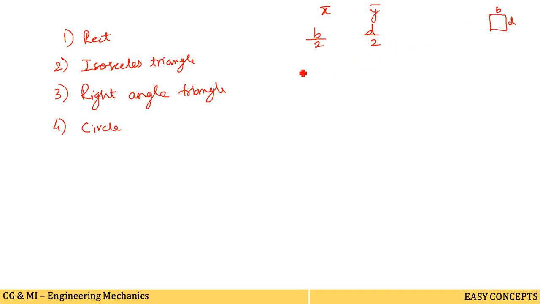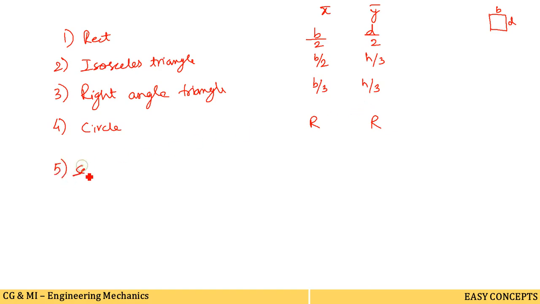So for an isosceles triangle, x bar is b by 2 and y bar is h by 3. Just now I have calculated this y bar value and shown you the centroid of y bar. Now for a right angle triangle, it may be b by 3 and here h by 3. For a circular shape, x bar and y bar will be r. In this way you can write all the values.